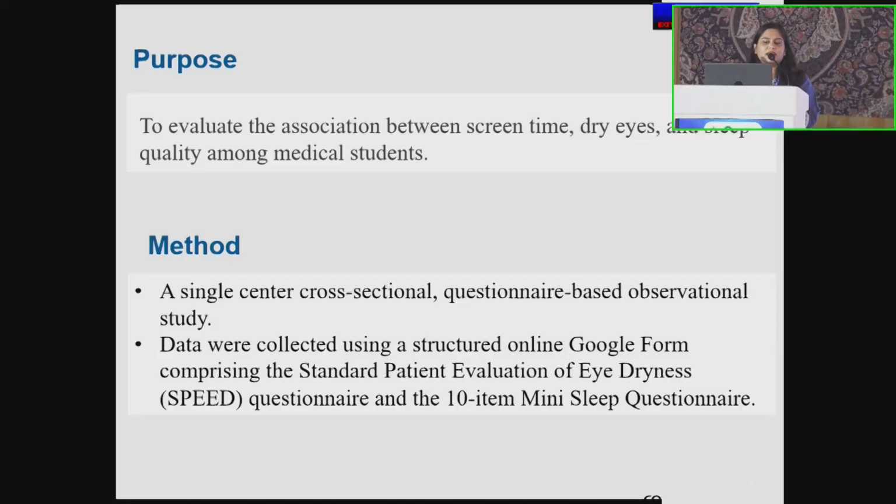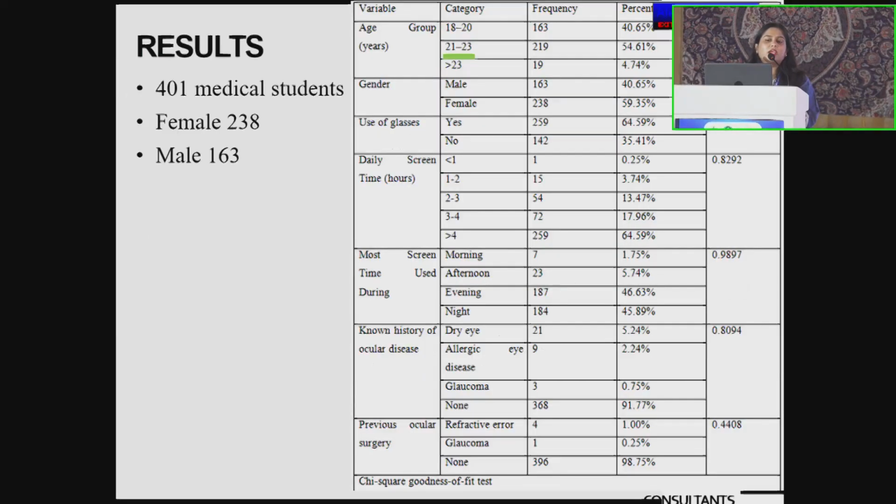It was a single center cross-sectional questionnaire based observational study conducted at AIIMS Mohali. The data were collected using a structured online Google form comprising the standard Patient Evaluation of Dry Eye and the 10-item Mini Sleep Questionnaire. In our results, a total of 401 medical students were enrolled, of which 238 were females and 163 were males, with an average age group from 21 to 23 years.